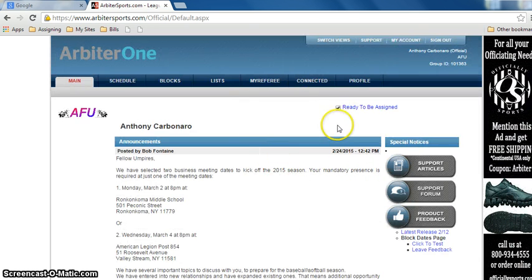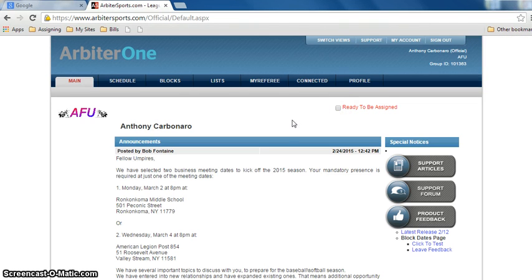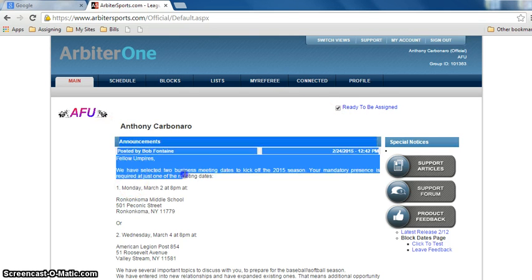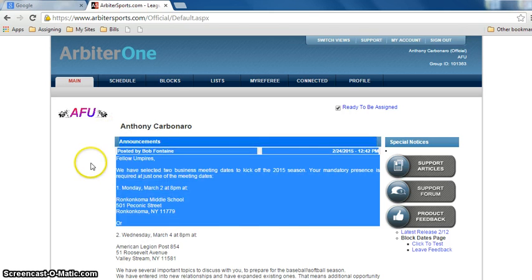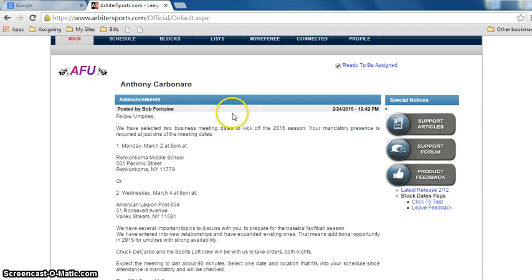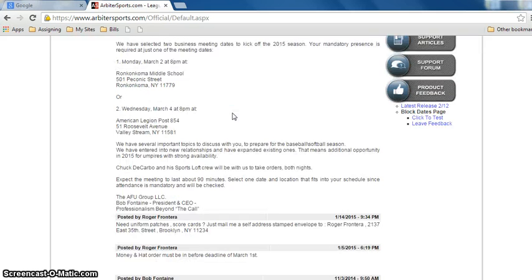Okay, first and foremost, that ready button that I just unclicked needs to be clicked. Without that, you cannot receive games. Now this is the announcement section. Right here is the announcement section. We post any announcements that we need you guys to read instead of always sending out emails.